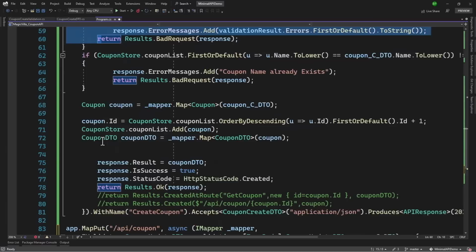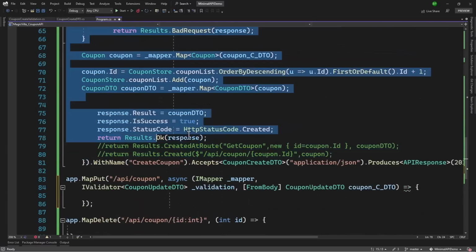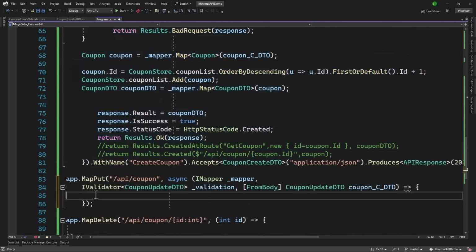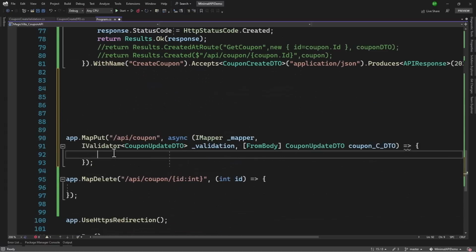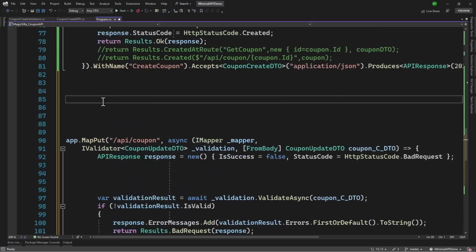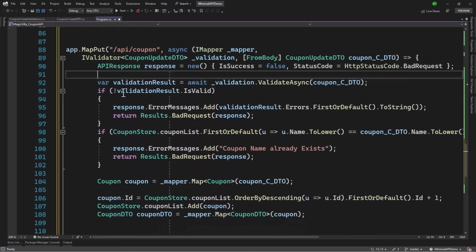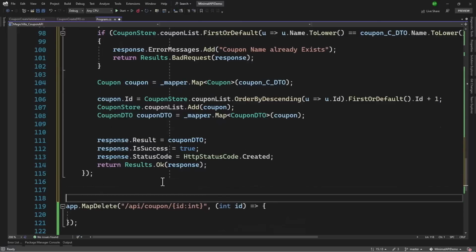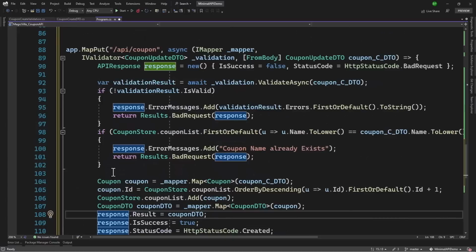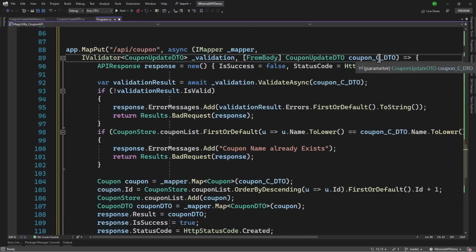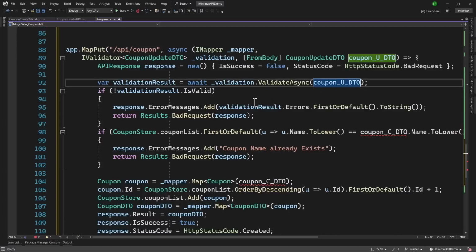Let me go back to where we have the HTTP post. Let me copy what we have here and we will update. Perfect. Copy that. Let me add some space here. That way I can easily read that. I think this is good enough. Delete, leave some space. Perfect. Let's see what we are doing here. We have the API response looks good. We are validating. Let me call this _u for update. Perfect. We are validating the result here.